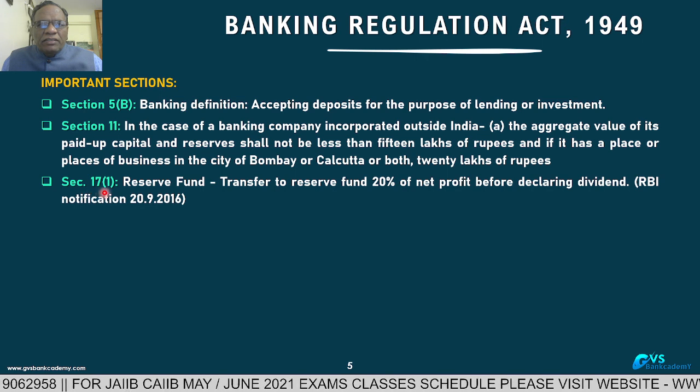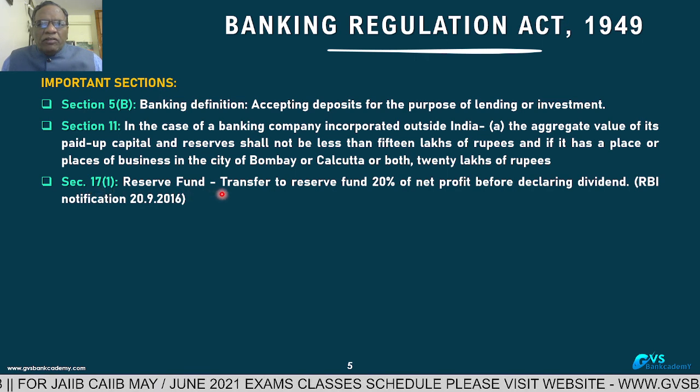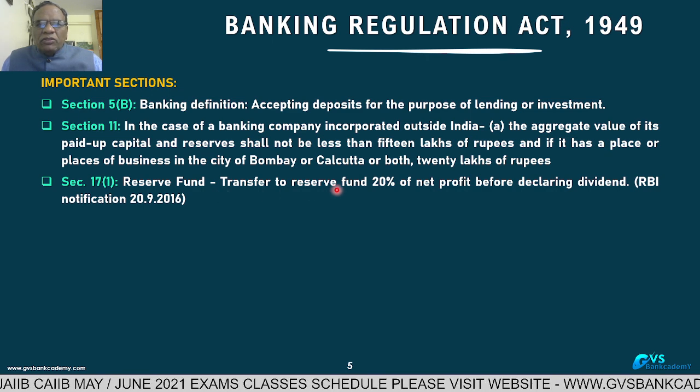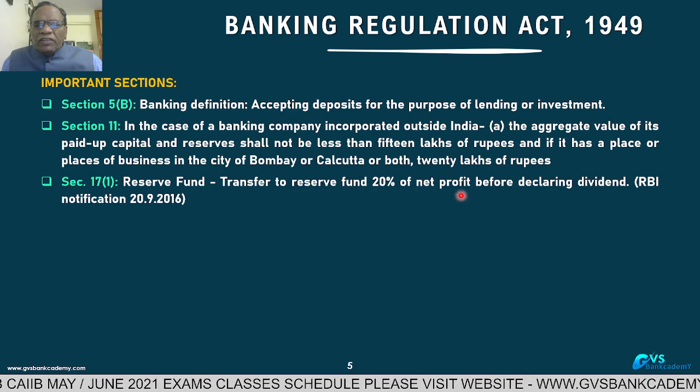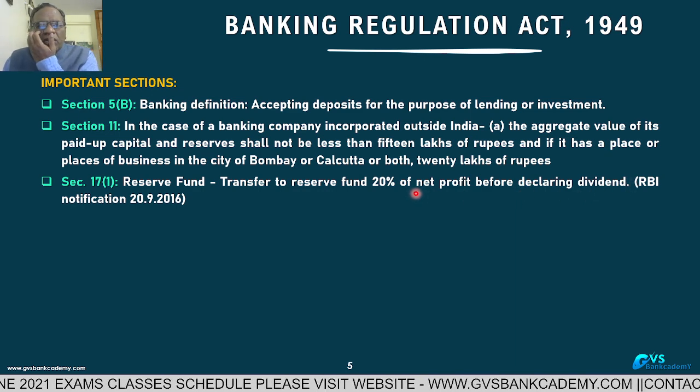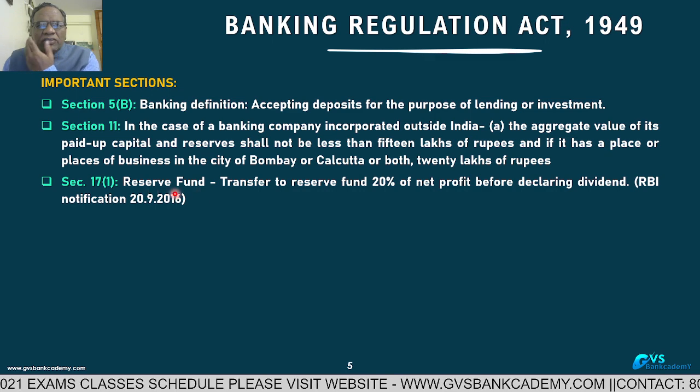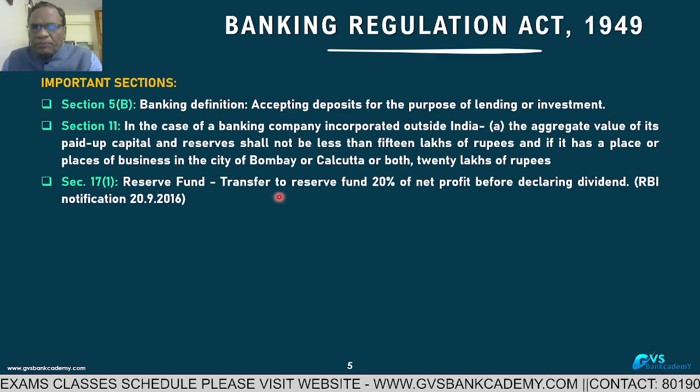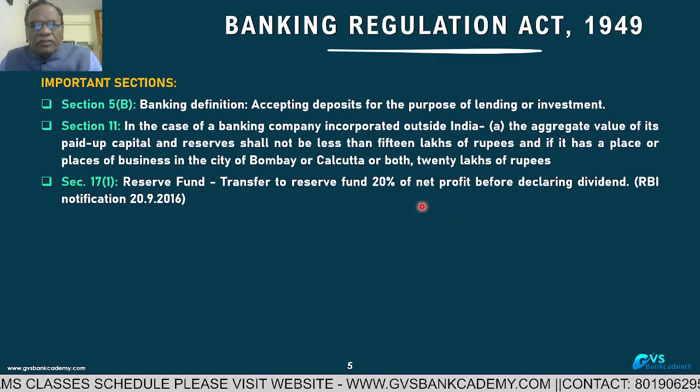Section 17, subsection 1, reserve fund. Before declaring dividend, all banks transfer to reserve fund 20% of current year net profit. From the current year profits, before declaring dividend, they have to transfer 20% to the reserve fund. Reserve fund. Important question, already asked in various bank exams.